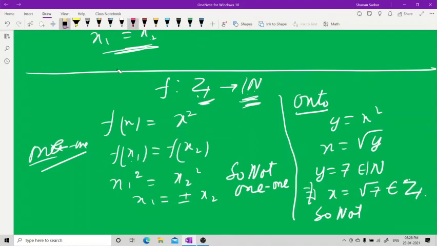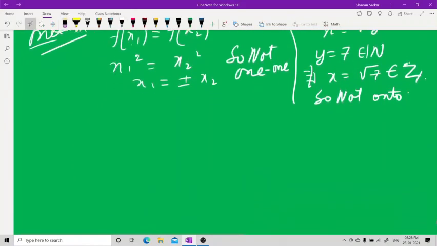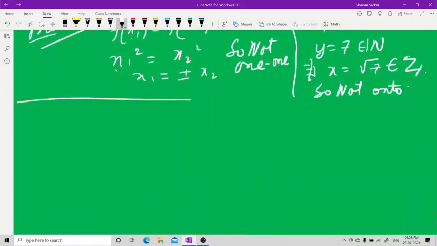Similarly, you can check. I will see one more example, the last one.